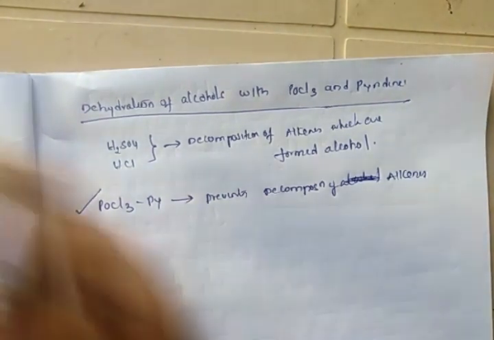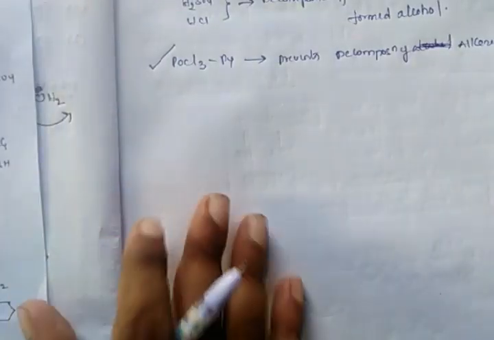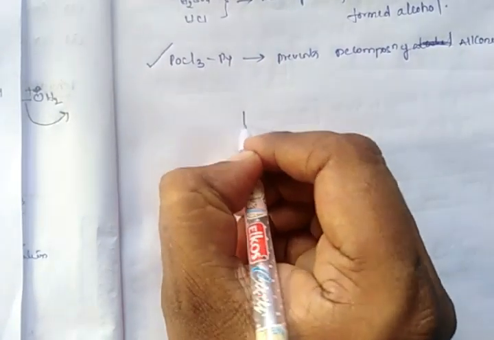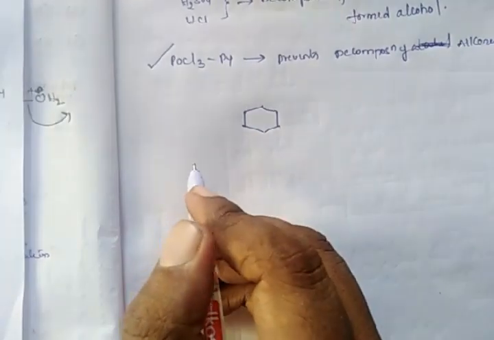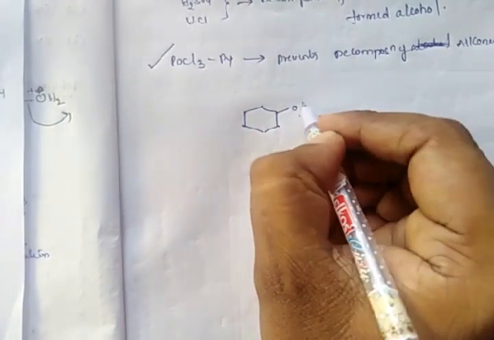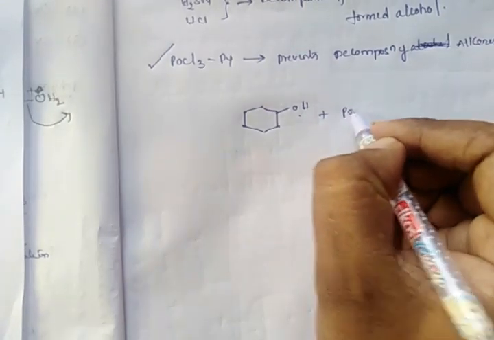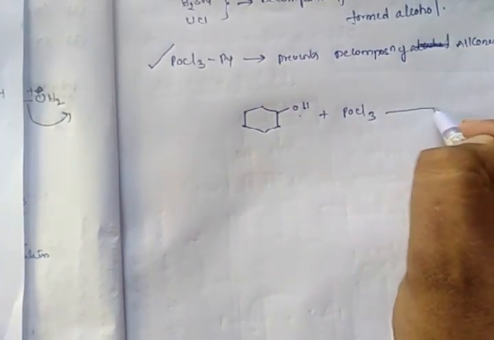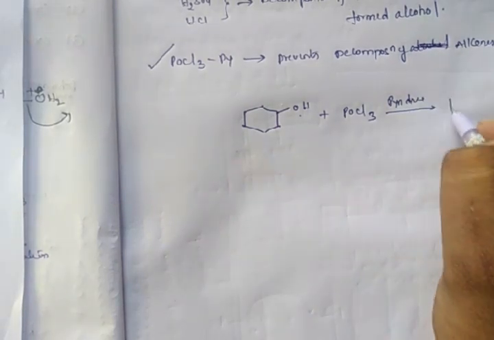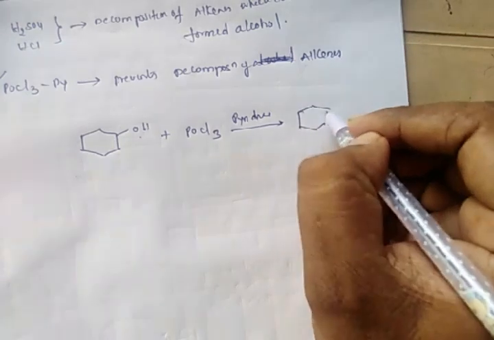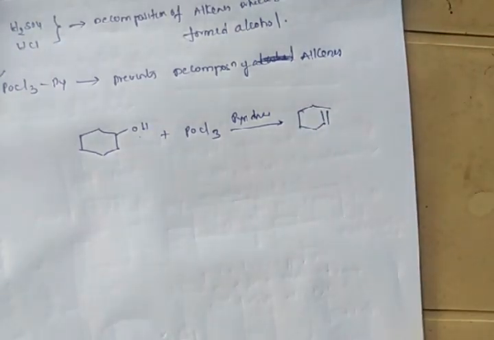So now we see the reaction. Whenever we treat an alcohol like cyclohexanol with POCl3 in presence of pyridine, we will obtain an alkene.